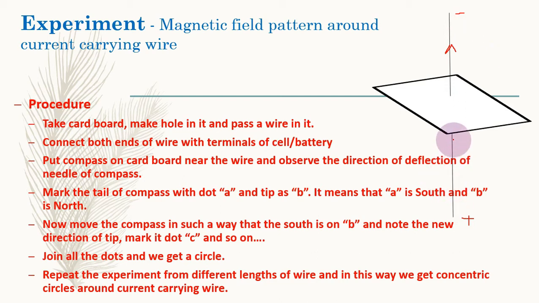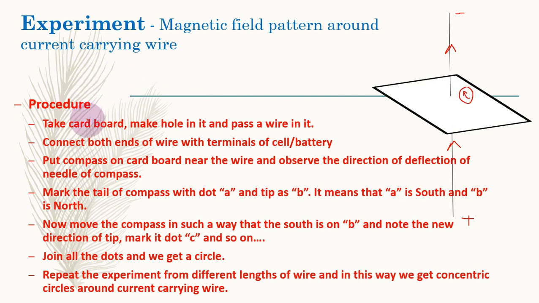So the current is passing up or moving up. Now suppose that here is a compass placed, and the compass needle is deflecting in this direction, for example. So this is the tip of the compass, this is the tail of the compass.